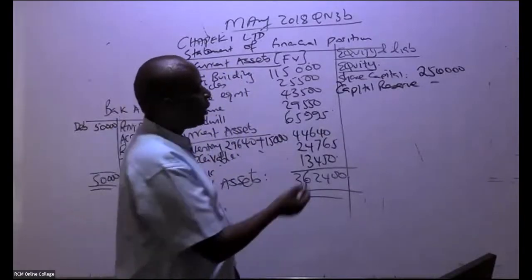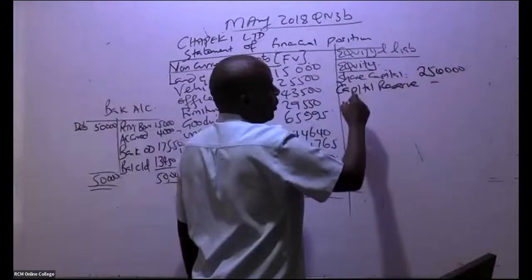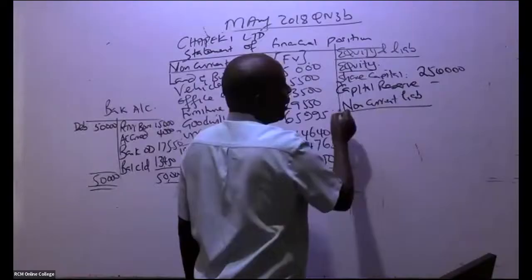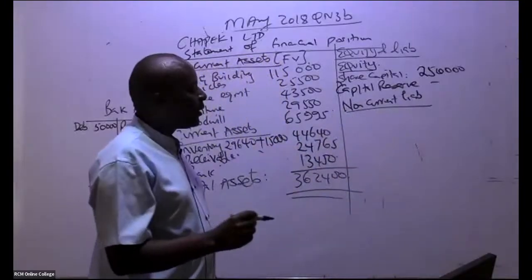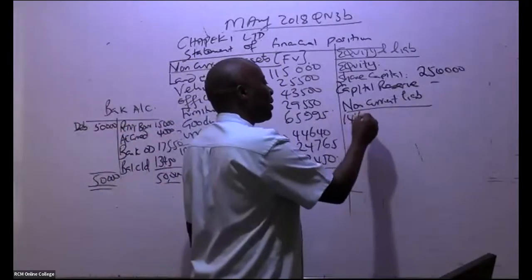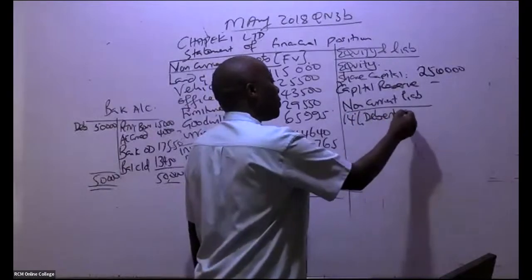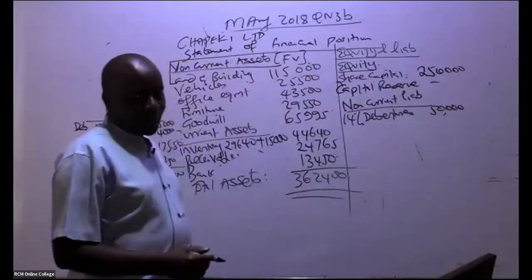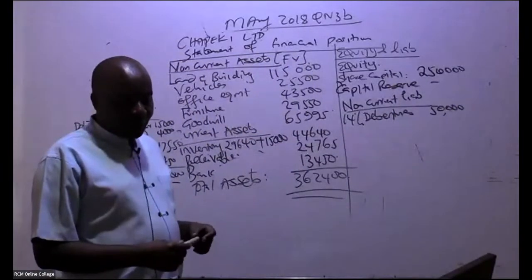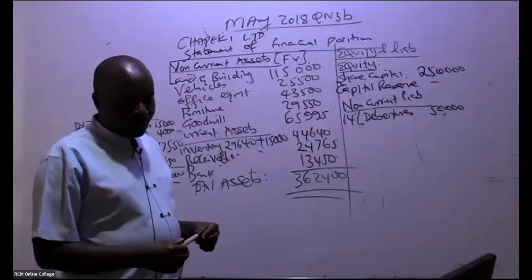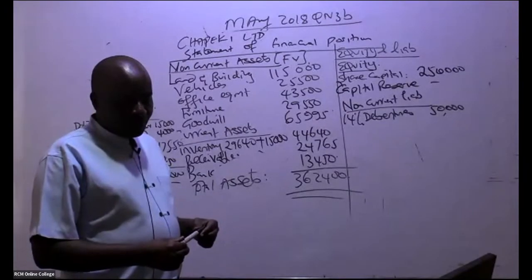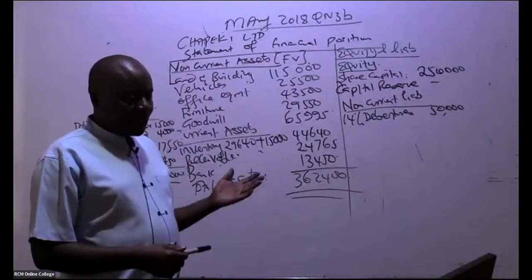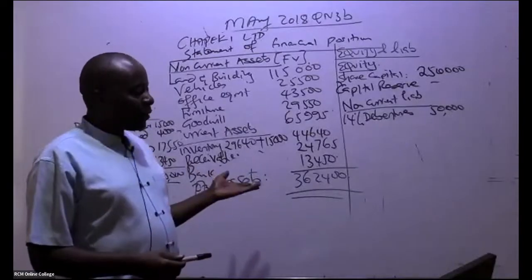From there, ladies and gentlemen, we go to non-current liabilities. First of all, we start with non-current liabilities. So non-current liabilities, what do we have? Remember the 14% debentures. Do you remember we issued debentures worth 50,000? You must have forgotten. I hope not so. Do you remember the debentures worth 50,000? Yeah, debentures, we issued them somewhere here, 50,000.